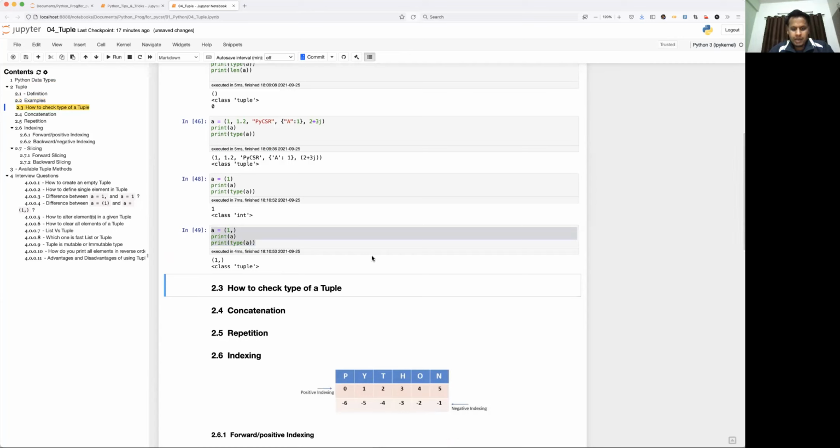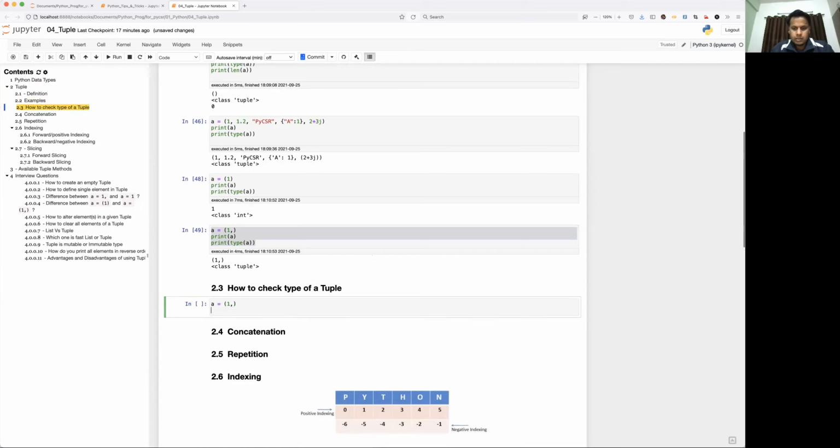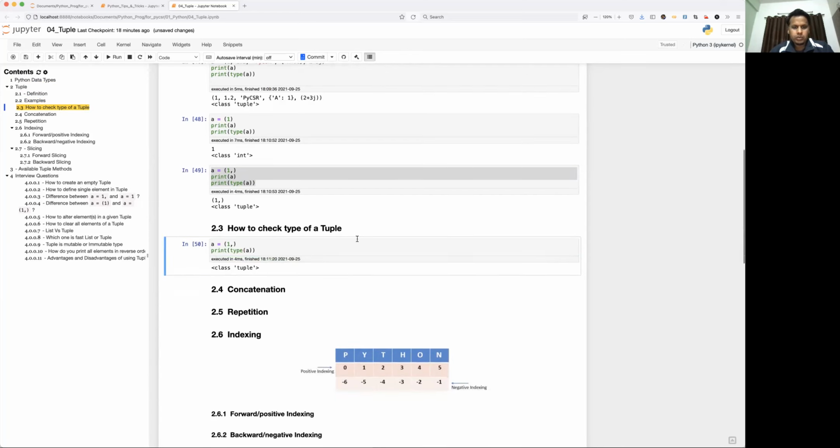Okay, how to check the data type? I have already mentioned, if a equal to 1, 2, 3, then type of A tells you it belongs to the tuple class.